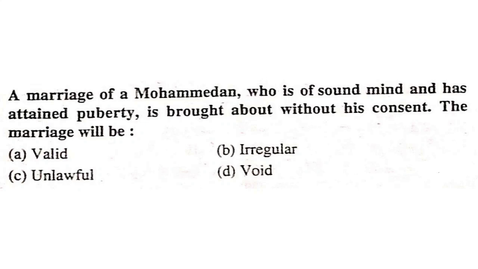A marriage of a Muhammadan who is of sound mind and has attained puberty is brought about without his consent. The marriage will be irregular, because soundness of mind is there and he has attained puberty, but it is without his consent. So the shadi will be irregular.